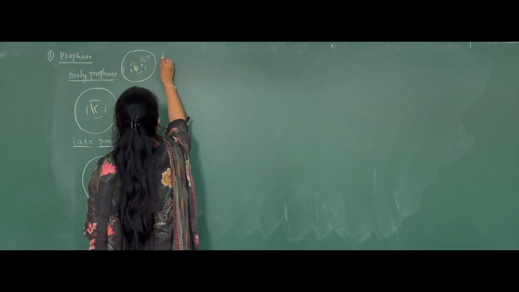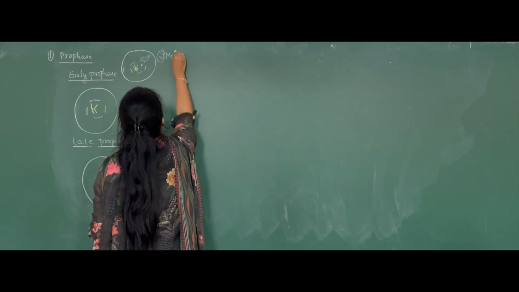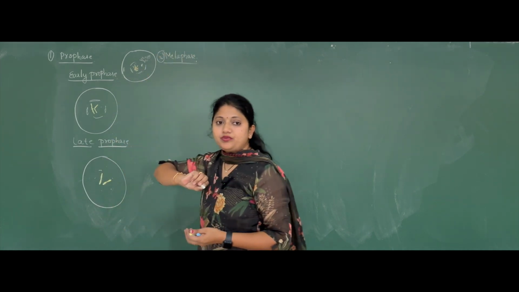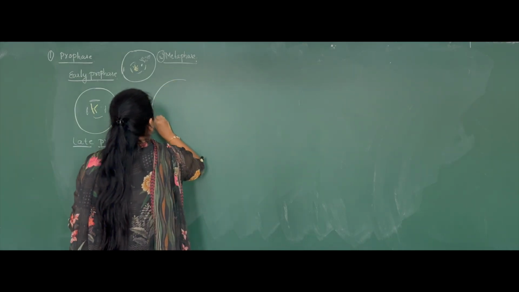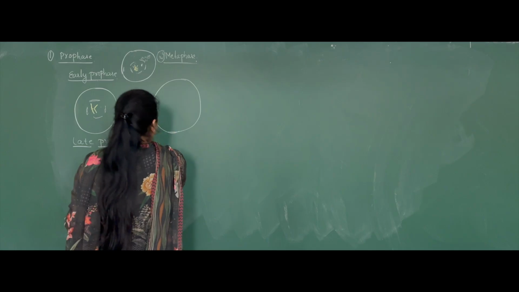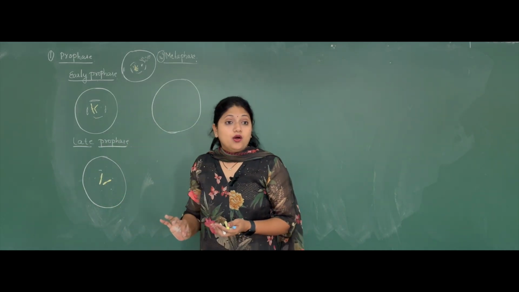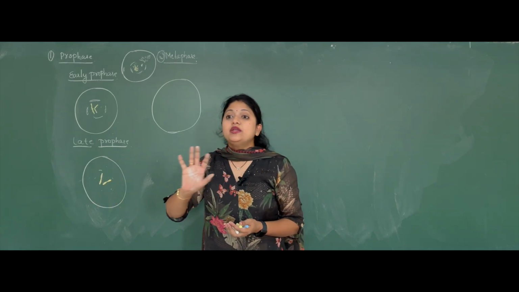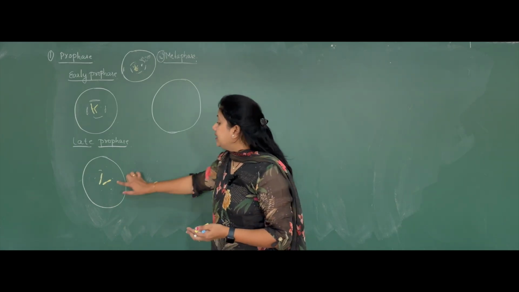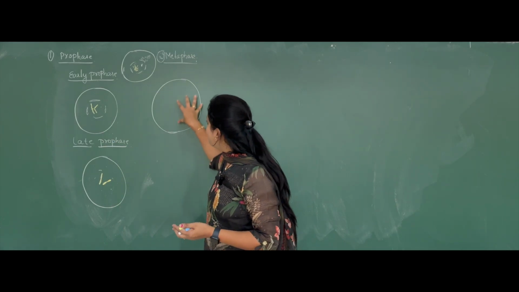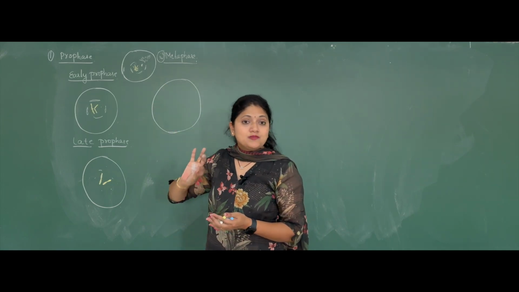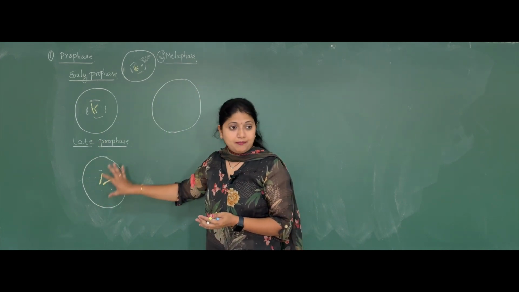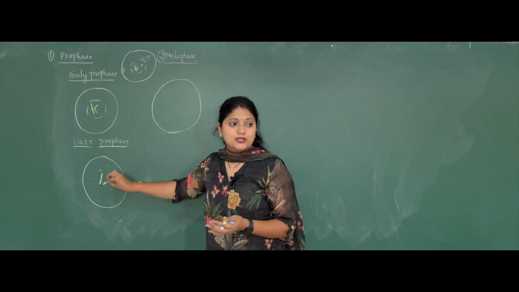Now coming to the second phase. The second phase is the metaphase. So in the metaphase, the plasma membrane is as it is. Now the nuclear membrane is completely disintegrated. There is no nuclear membrane, and the chromosomes are spread throughout the cytoplasm. The chromosomes are spread throughout the cytoplasm by the end of the late prophase only, because it has almost been disintegrated, so the spreading will begin.